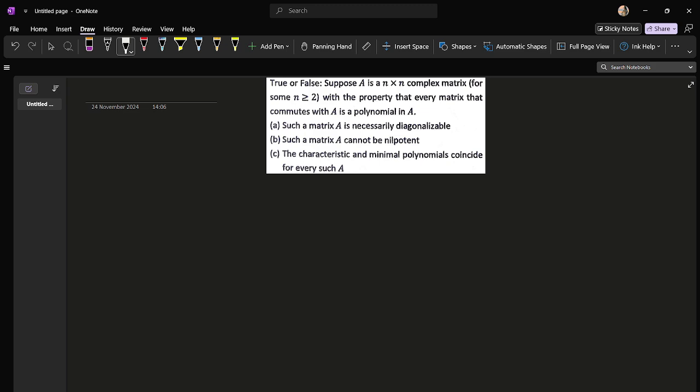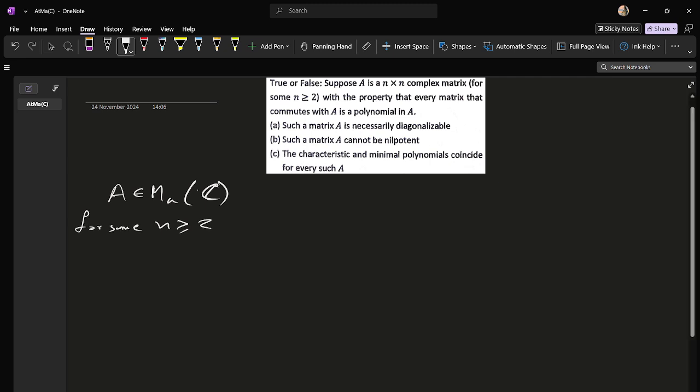The given statement is: suppose A is an n cross n complex matrix, so A belongs to M_n(C), for some n greater than or equal to 2. The point to be noted is for some n greater than or equal to 2, with the property that every matrix that commutes with A is a polynomial in A.